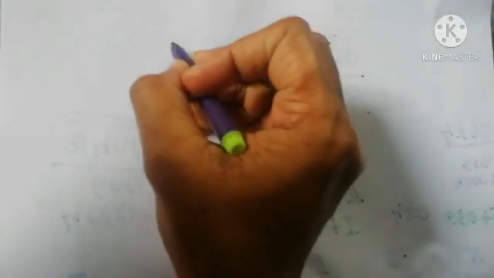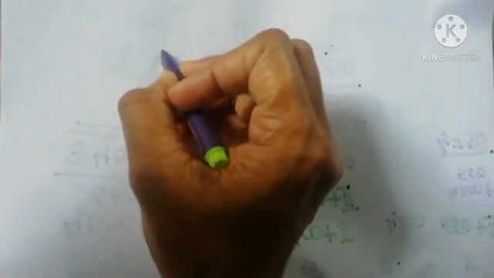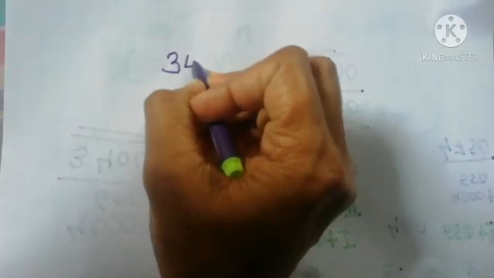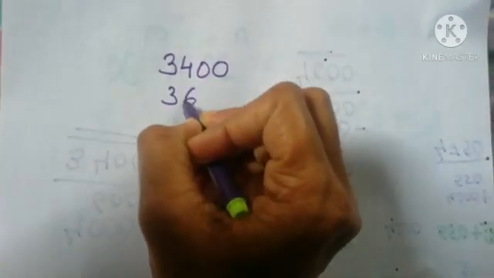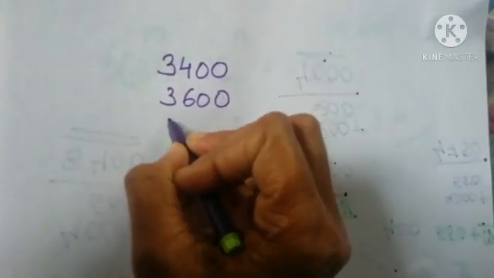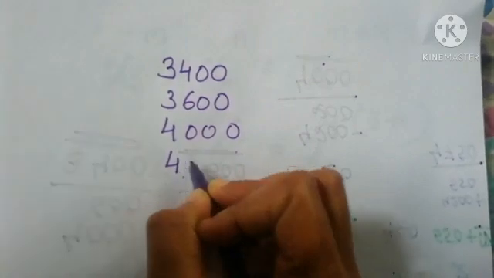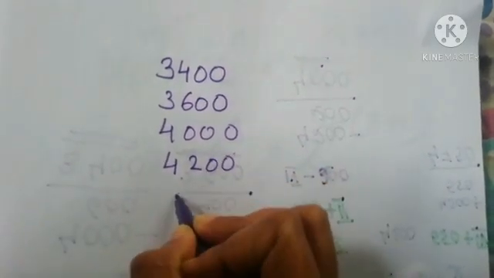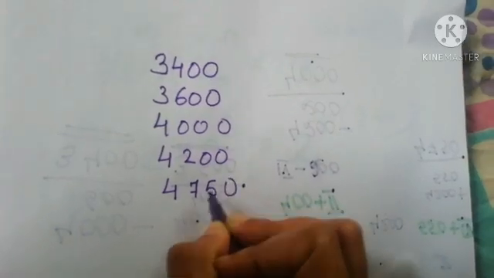In order to find the total, we want to add all the amounts in each group. Group 1 has 3,400, second group 3,600, and third group 4,000, fourth one 4,200, and the fifth group 4,750.